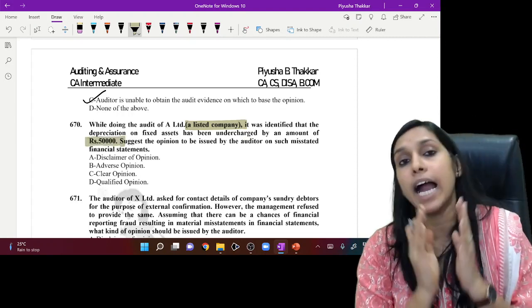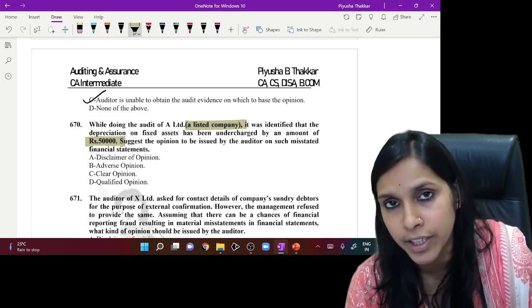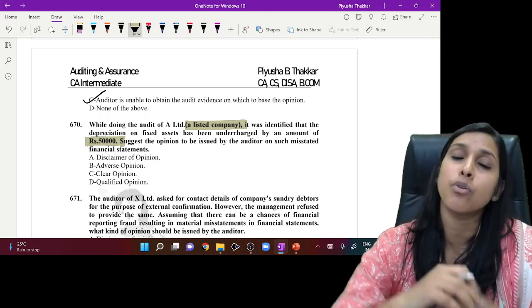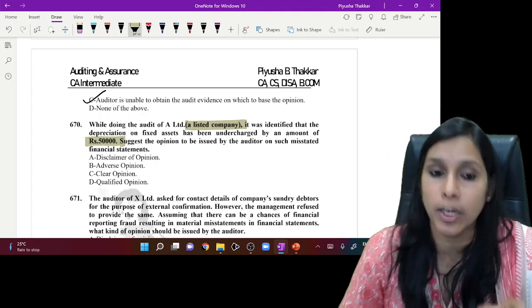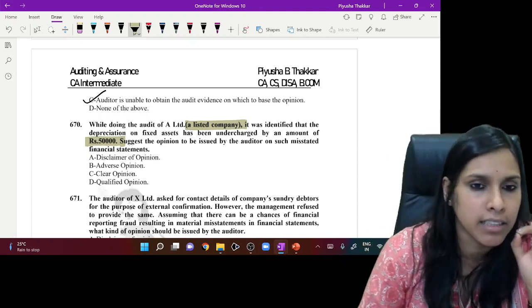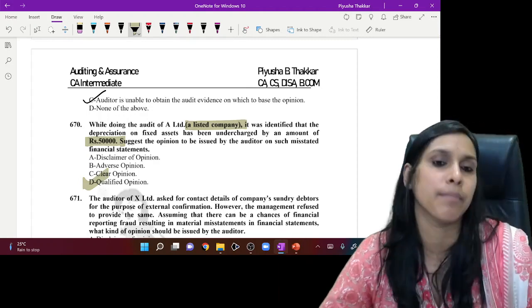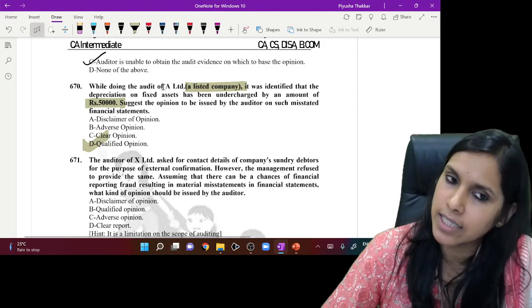Now tell me, ideally for a listed company, would a misstatement of 50,000 affect the financial statements as a whole to a large extent? No. That means it is material but not pervasive. So the ideal answer here would be issuing a qualified opinion.